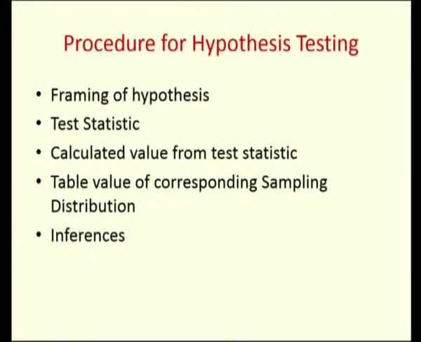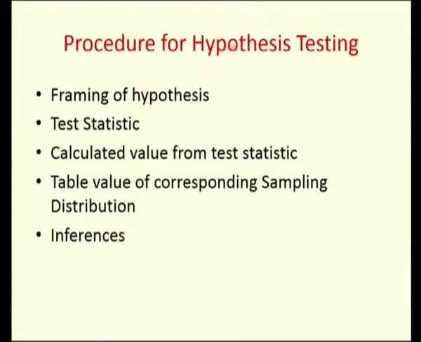In my last lecture I have seen what is large sample test with the hypothesis testing. So we will see the procedure of hypothesis testing. What we have to do is we need to frame 2 hypotheses here. One we call it as the null hypothesis, the other one is the alternative hypothesis. The null hypothesis is a statement about the population and the sample of no difference.